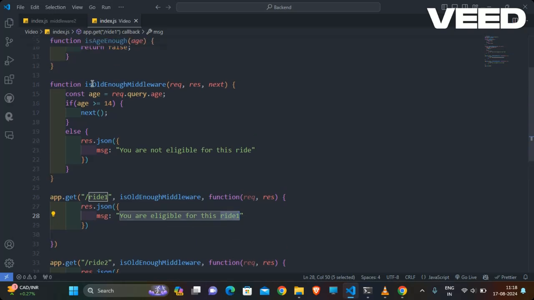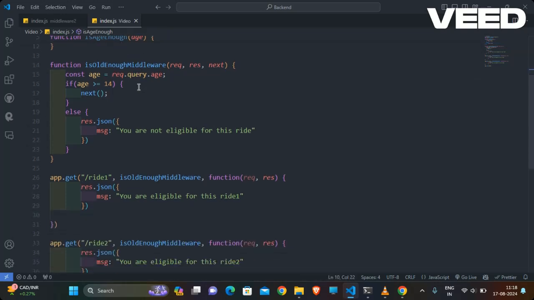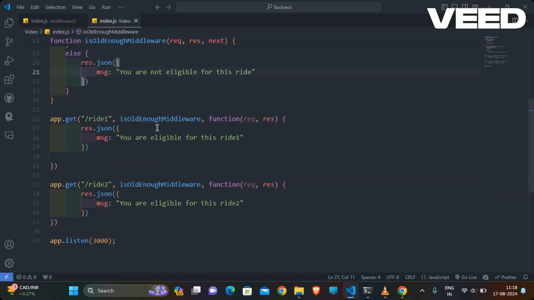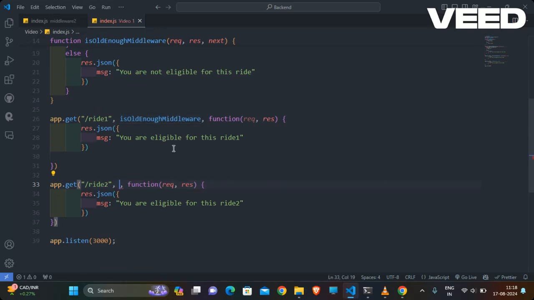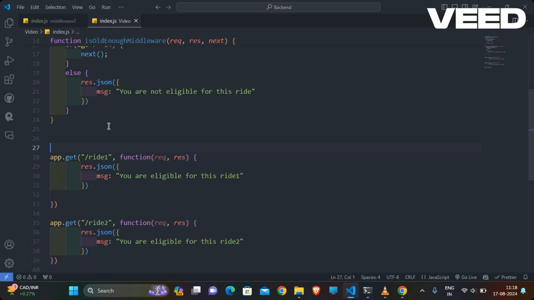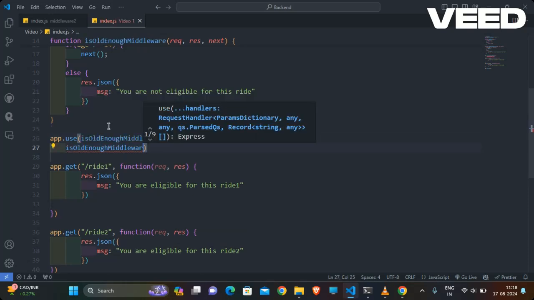Okay, and if that person's age check is false, then he returns the false message: you are not eligible for this ride. Okay, so this is basically the working of middleware. Rather than doing that, we say app dot use, and use our middleware here, isOldEnough.